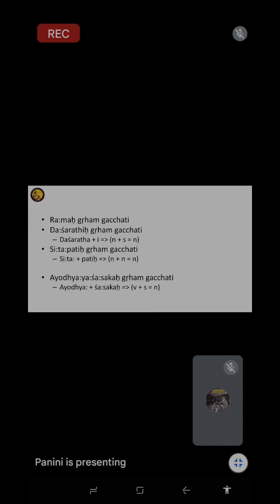Three categories of words. Are they three or one? How is this a verb? S is always suffix. For Ayodhya, Shasaka, is it N plus N? No, here you take out Ayodhya, only Shasaka. Ayodhya will come as an option. It is just a relation. Otherwise, the word Shasaka is formed with V plus S, verb plus suffix.